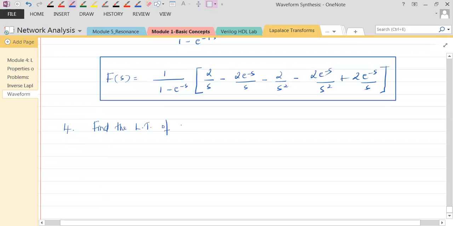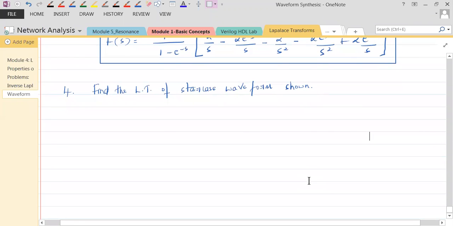You will understand why it is called a staircase waveform when I show it. Everybody just copy this down, make it fast.